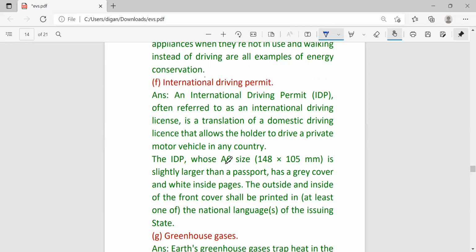An IDP is A6 size. Sometimes the question asks for the size of the IDP, then you have to write this size, which is slightly larger than the passport. The passport has a gray cover and white inside pages. The outside and the inside of the front cover shall be printed in at least one of the national languages of the issuing state. Excuse me. So you take the screen, pause the video, and then you write the answers.